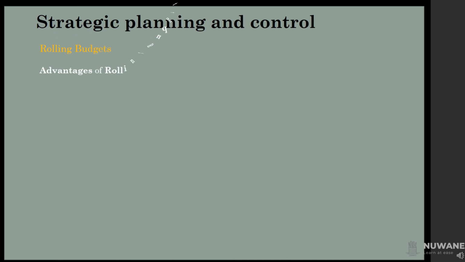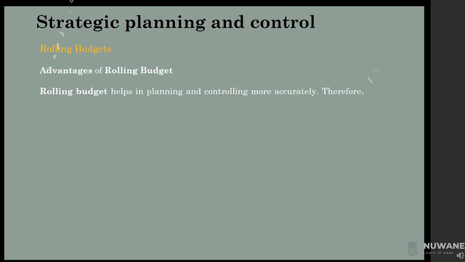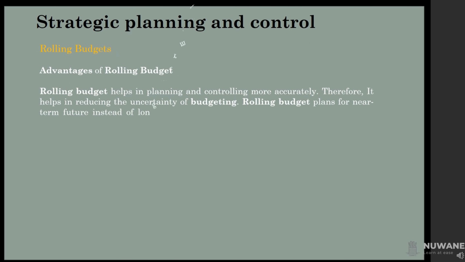Advantages of rolling budget. Rolling budget helps in planning and controlling more accurately. Therefore, it helps in reducing the uncertainty of budgeting. Rolling budget plans for the near-term future instead of the long-term. It helps the management to know where the company is moving in terms of sales and profitability.